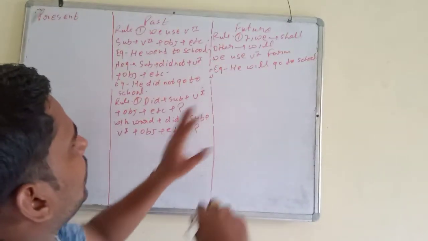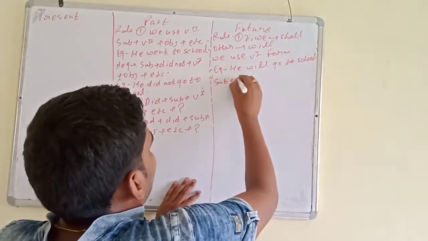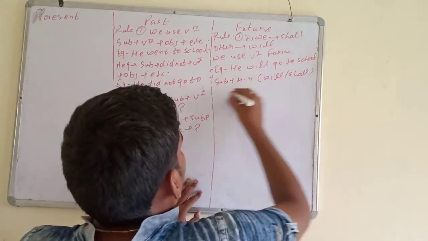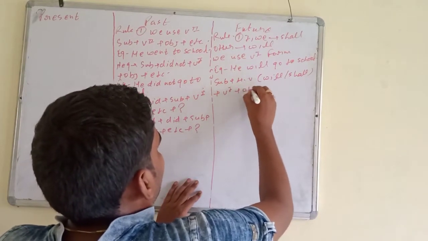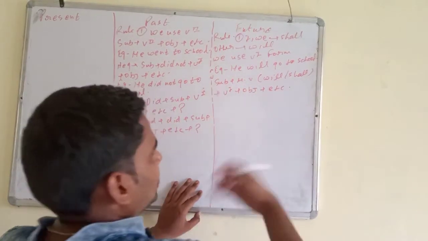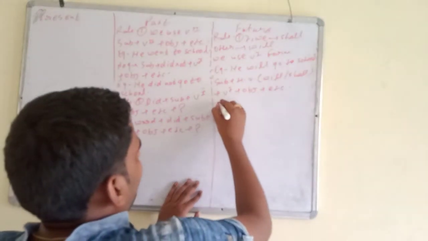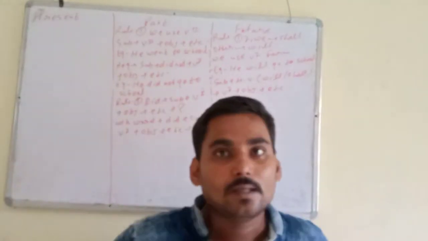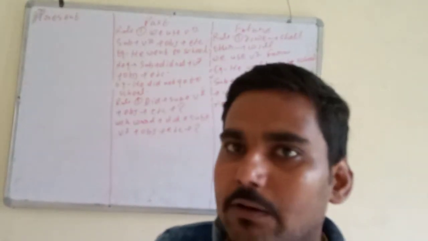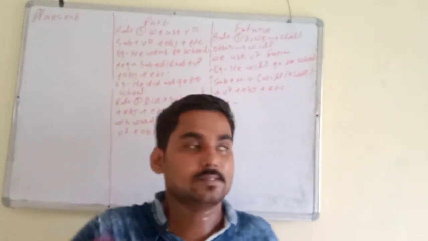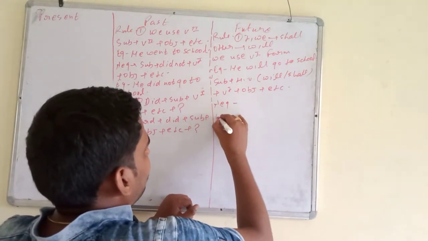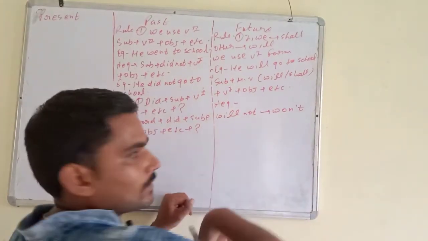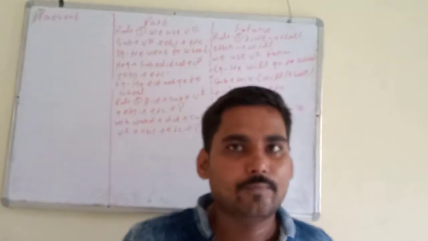You can write the rule also. Subject plus helping verb, will or shall, then base form, then object, then other word, then full stop. This is the rule. For negative, what will be the rule? For negative, we will only use not. Remember, anybody can ask what is the short form of will not. This is also known as abbreviations. So what will be the short form of will not? Will not means we can write in short won't. Okay, this is the short form of will not.